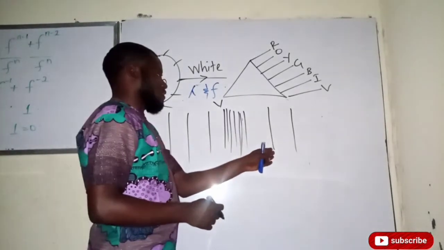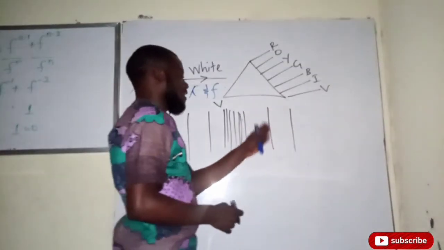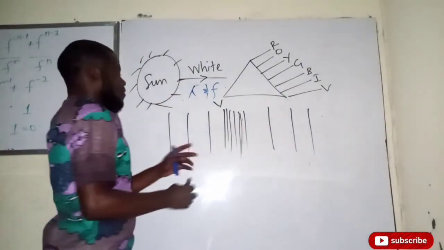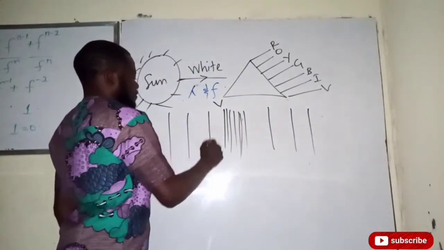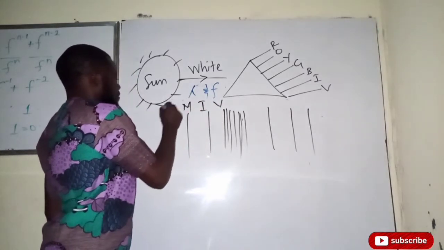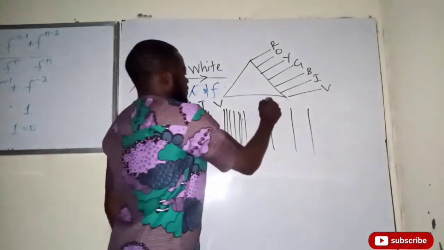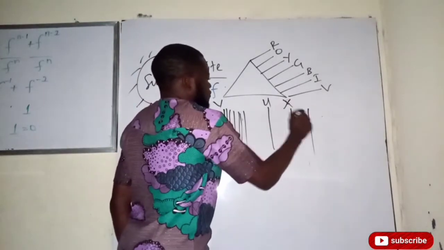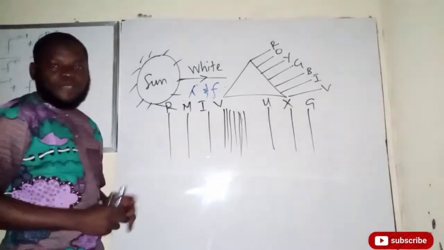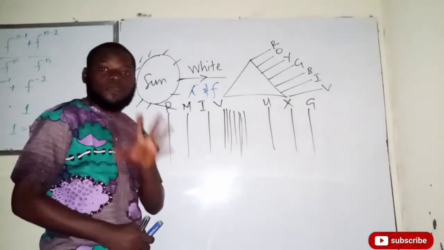Then here we have the ultraviolet, the X-ray, and the gamma ray. Here we have the infrared, okay? Infrared, microwave, radio wave, visible light, ultraviolet, X-ray, and gamma ray. These are the electromagnetic spectrum.